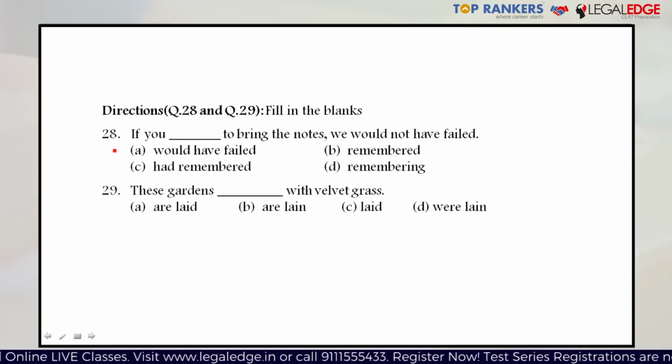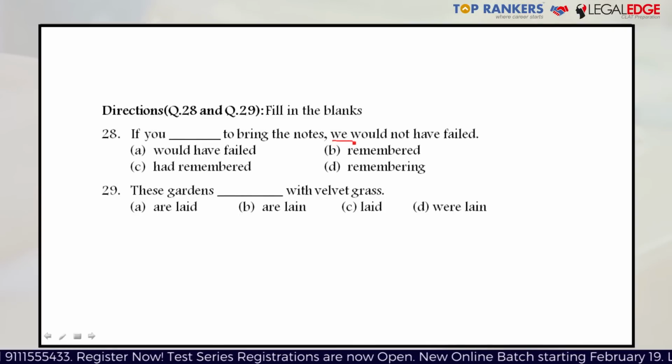Coming to question 28 and 29. In these questions, you have been provided with a sentence and you have to fill in the blank. There's only one blank given for each of the sentences. Question number 28 talks about: if you dash to bring the notes, we would not have failed. If you pay attention, in the main clause, this is a classic structure of a type 3 conditional.